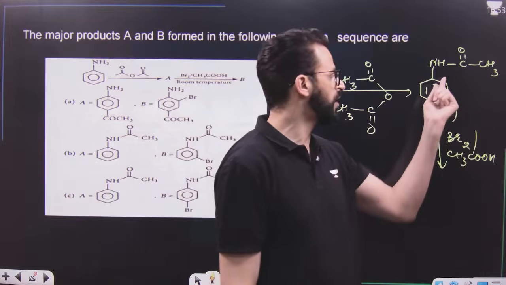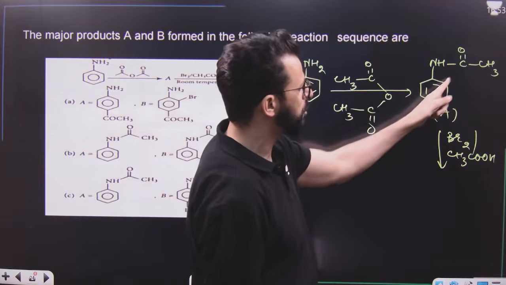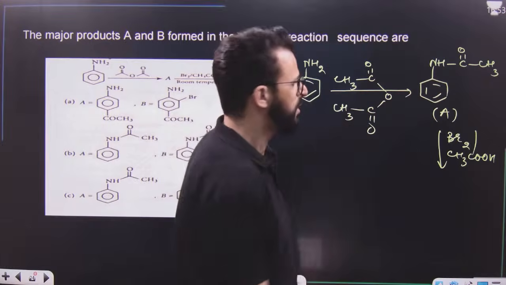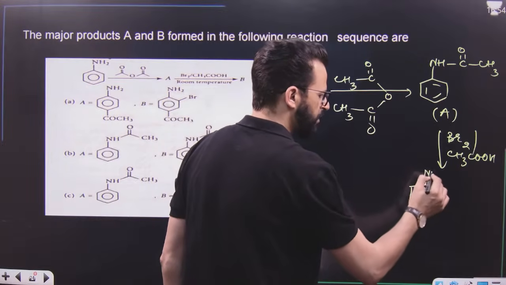Now this on treatment with bromine in presence of CH3COOH, what will happen now? Bromination will take place now at ortho as well as para position. But when bromination takes place at ortho, because of repulsion, that will be minor. That means major product will be like this.